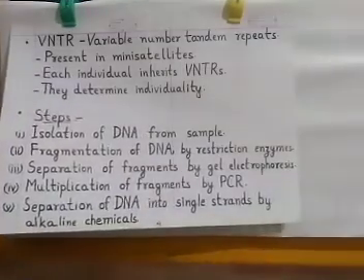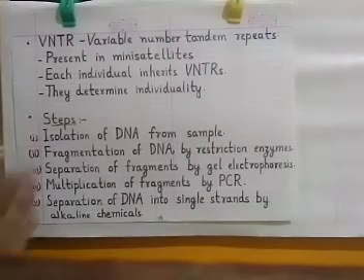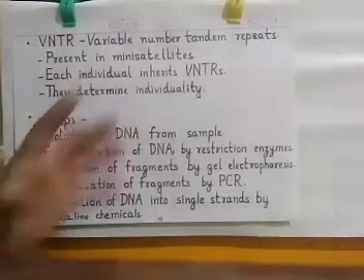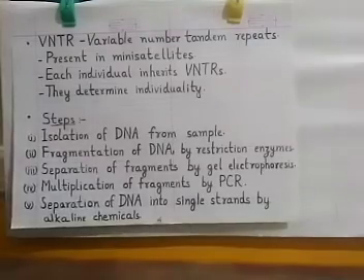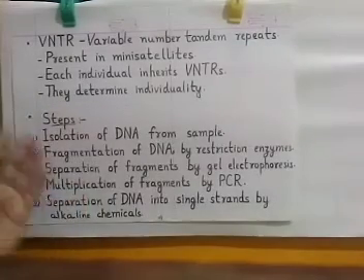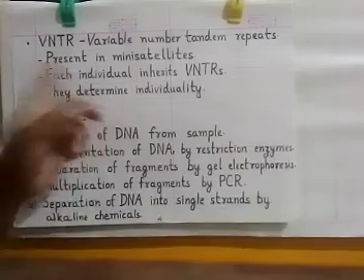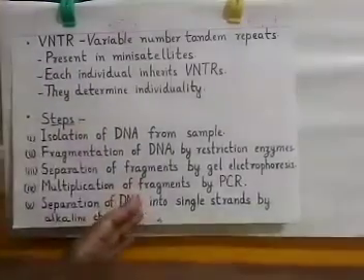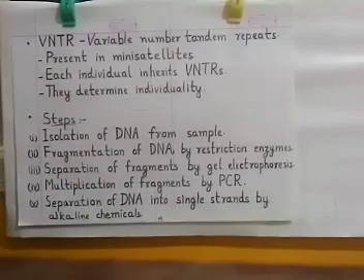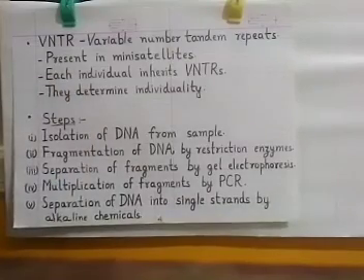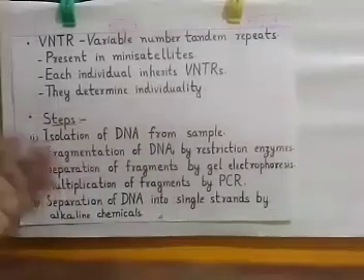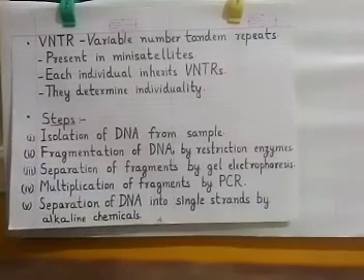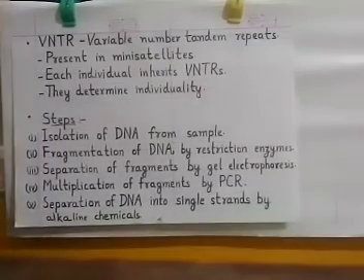Our main idea is to separate these VNTRs from the bulk DNA, and then we match these VNTRs between any 2 individuals. Since they are highly polymorphic, they definitely show differences in patterns. Okay. So this is the basic idea of DNA fingerprinting.